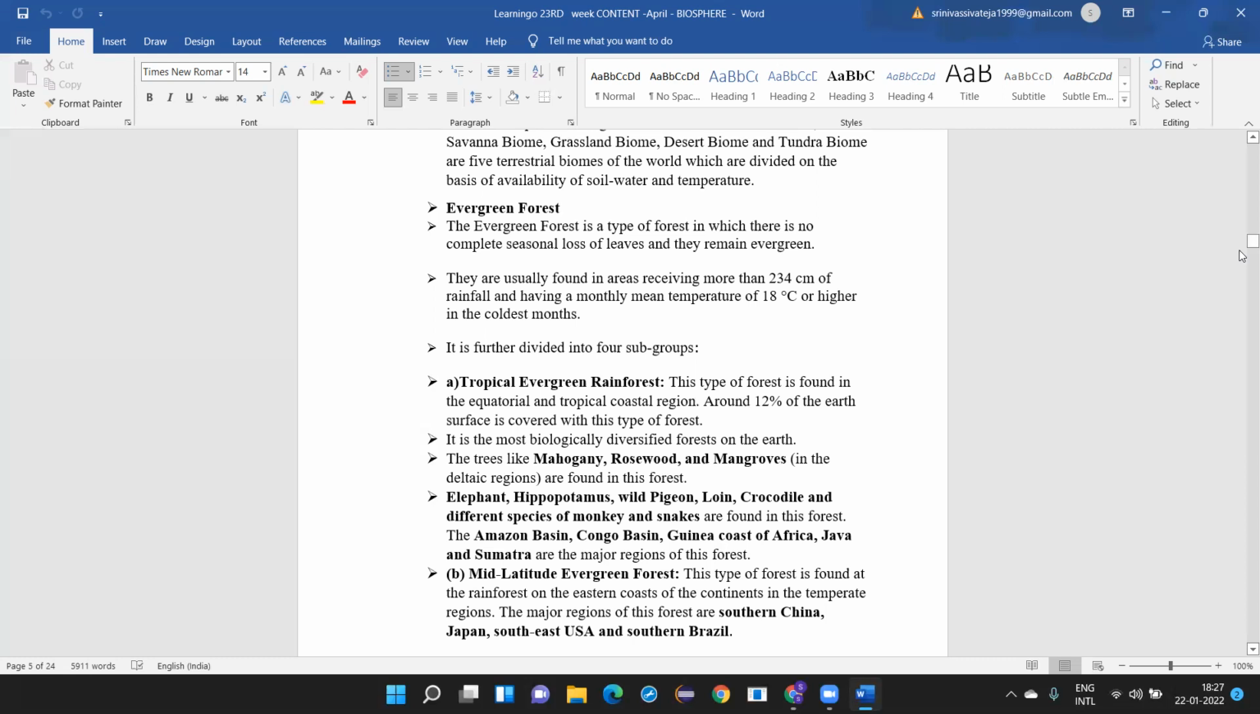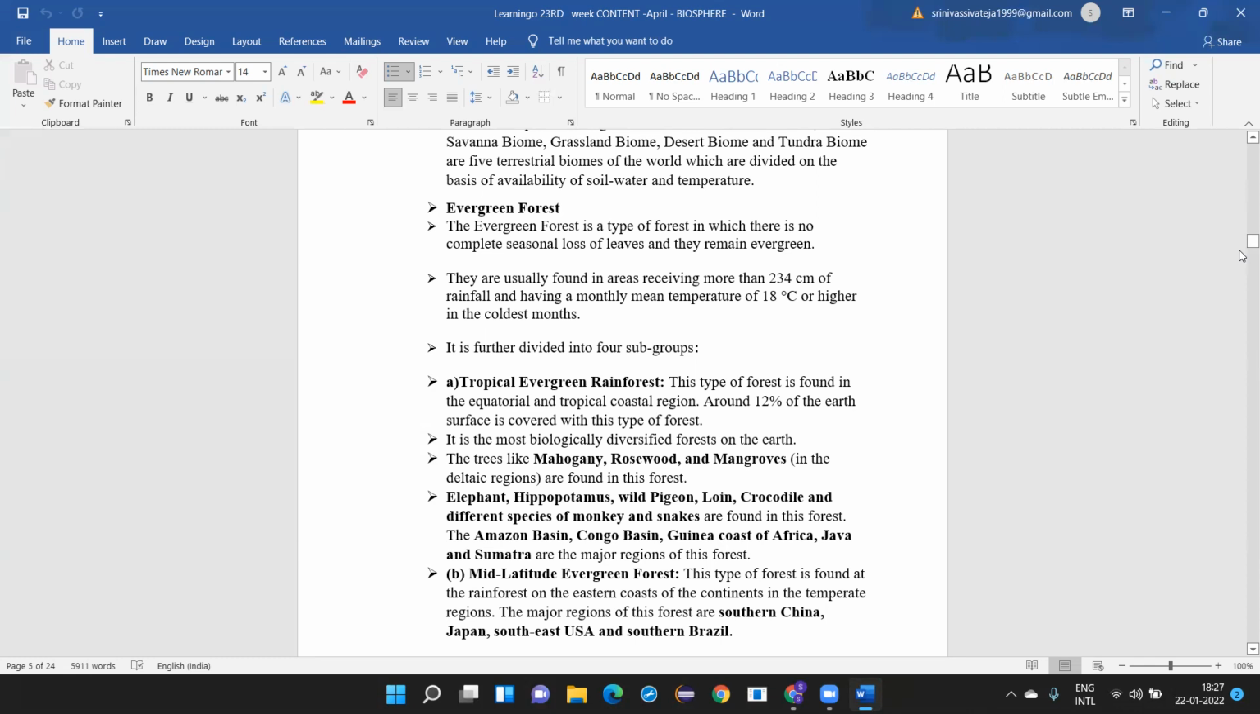That is, it is found in the equatorial region. I'm talking about the world. I'm not talking about India here. I'm talking about these forests. I'm talking about the entire world. So this type of forest is found in the equatorial and the tropical coastal region, because as I told you